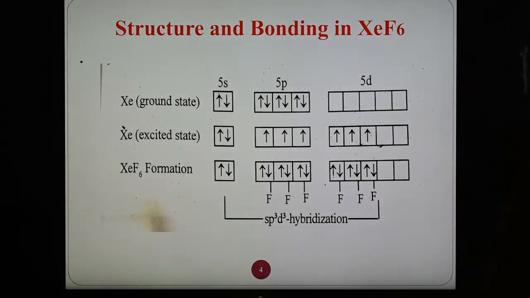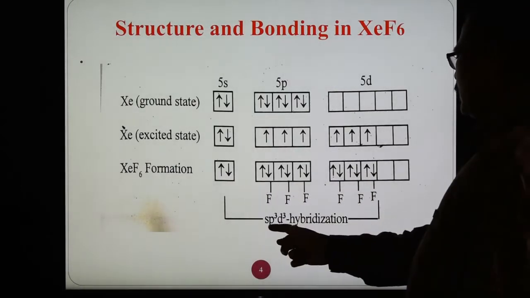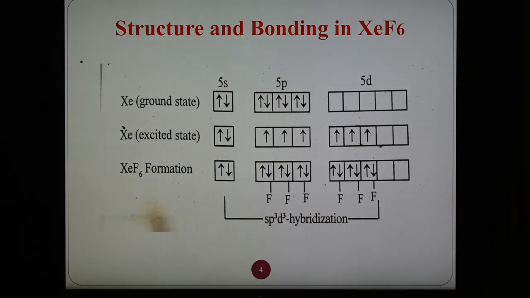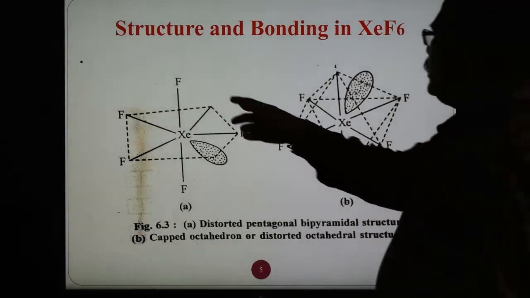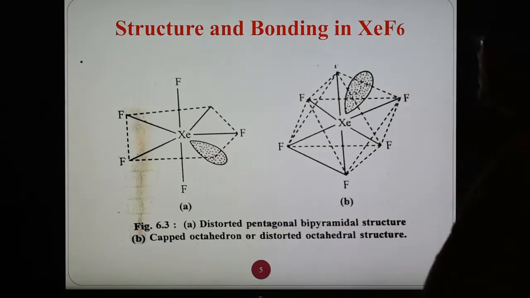In this way, 6 fluorine atoms overlap, forming 6 bond pairs or 6 covalent bonds, and one is a lone pair. So in this case the hybridization is sp3d3, and when there is sp3d3 hybridization, the shape of the molecule is pentagonal bipyramidal, but one is a lone pair. Therefore, the geometry of this compound is pentagonal bipyramidal, and one of the pentagon ring corners is occupied by the lone pair.